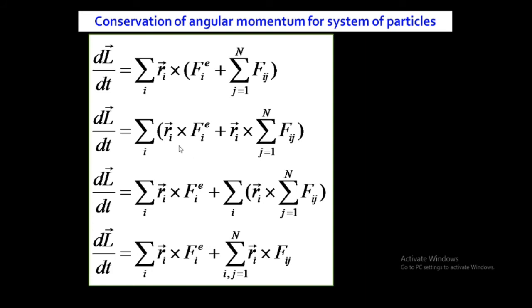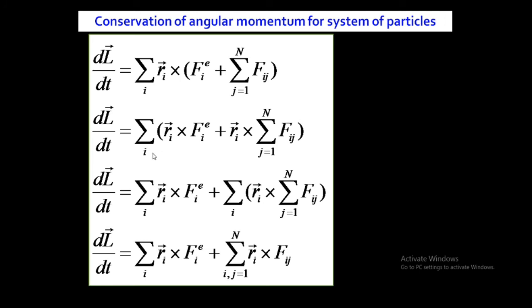And what is Ri? Position vector of the ith particle. What is Fie? External force acting on the ith particle. What is Fij? Fij is the internal force acting on the ith particle due to the jth particle. And why have we put this summation? This summation is for the system of particles.